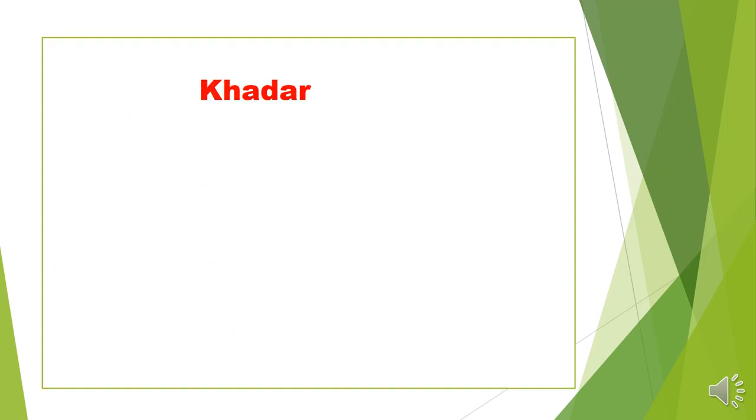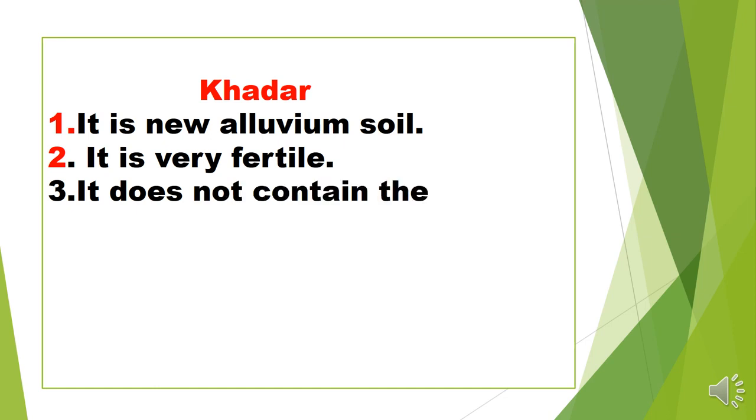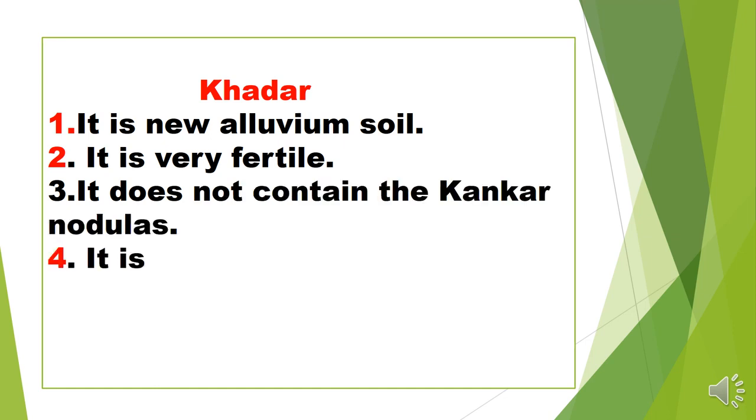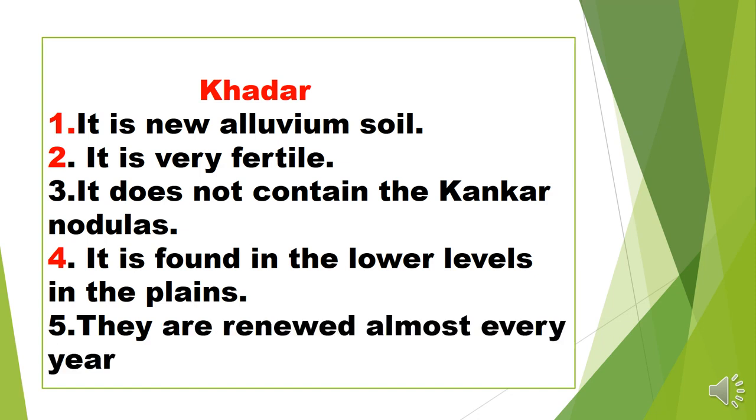And the next relief feature of the northern plain is Khadar, and Khadar means new alluvium soil. New alluvium soil is very fertile for agriculture. It does not contain kankar nodules, and it is found in the lower level of the plains, and they are renewed almost every year. And the Khadar soil is mostly found near the Ganga river.